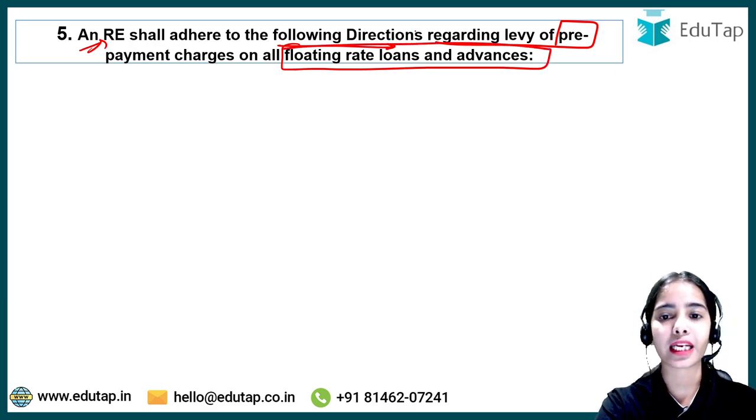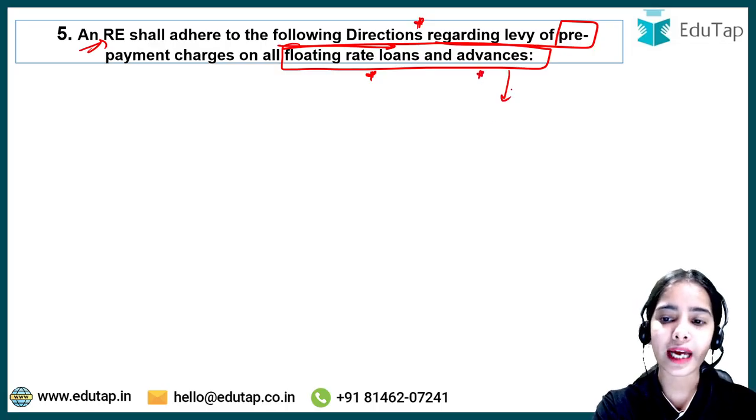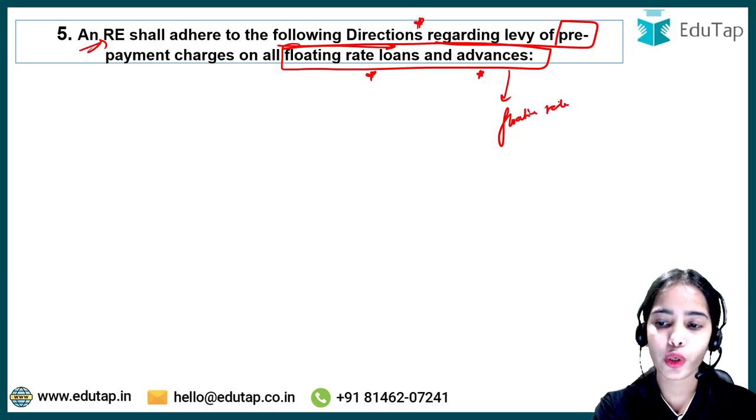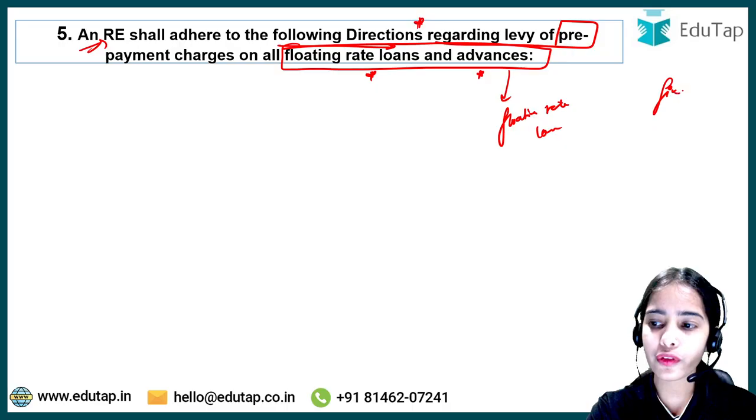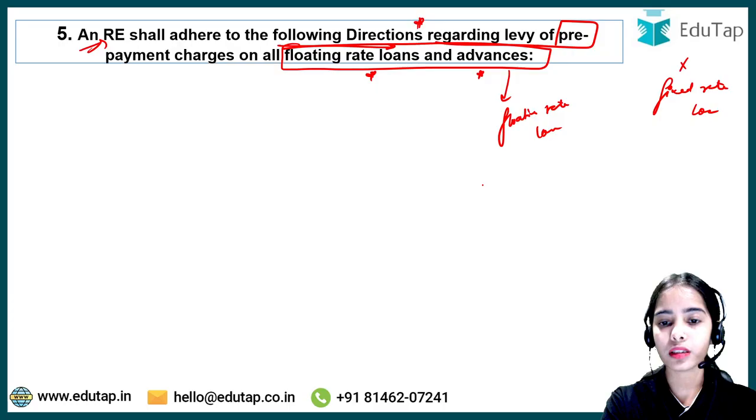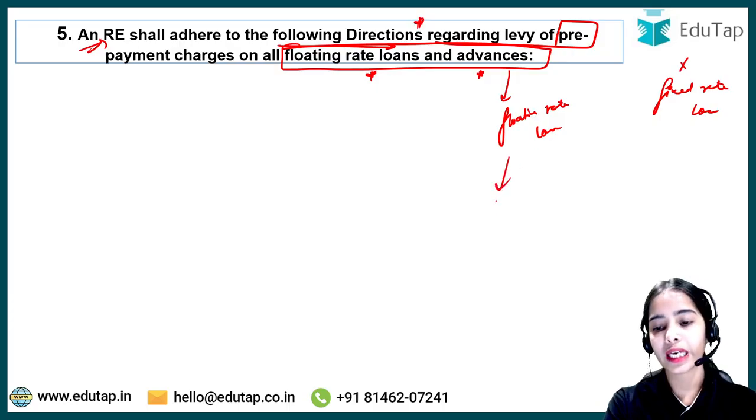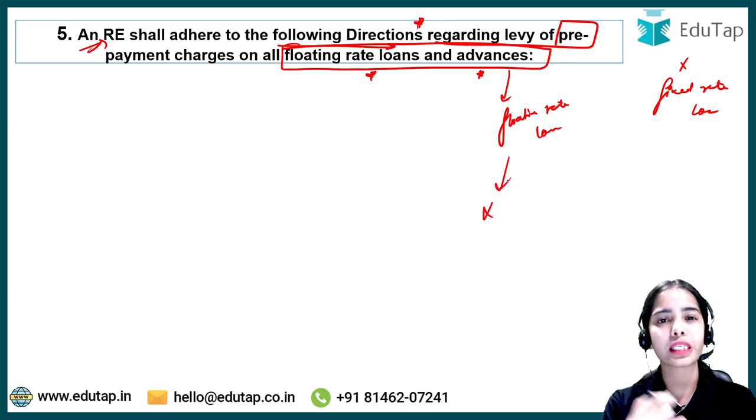So the directions that the RBI has released will be followed on all floating rate loans and advances. Why will the directions only apply to floating rate loans? Why not fixed rate loans also? Try to understand that floating rate loans do not have a fixed yield or a fixed return for the bank.